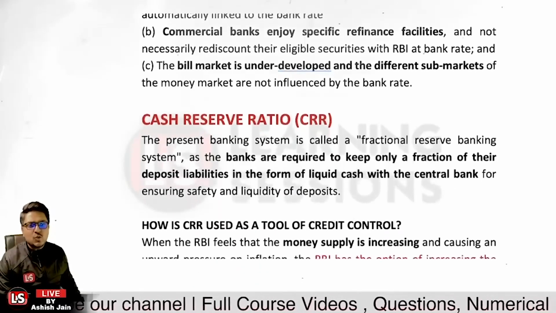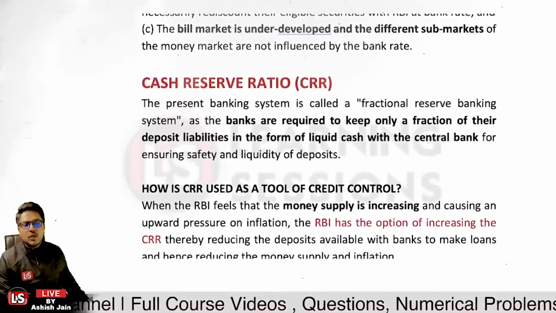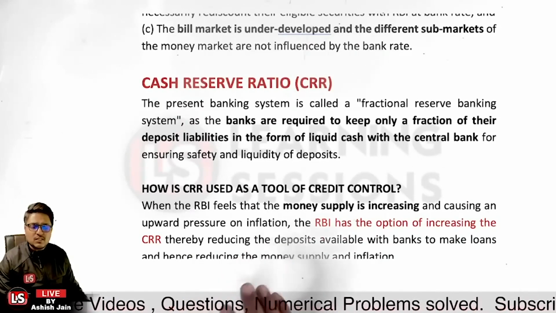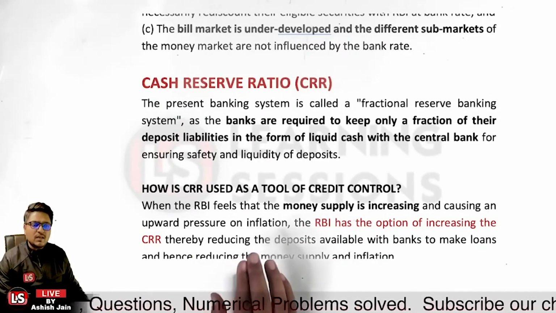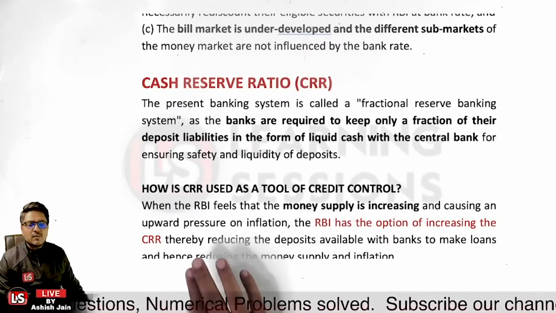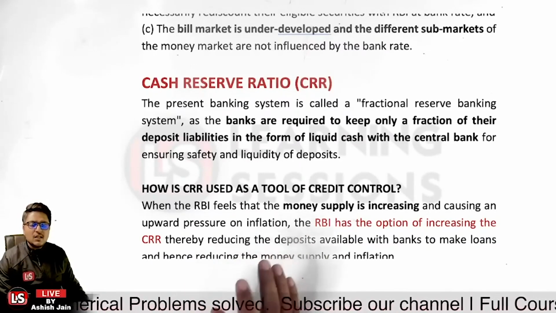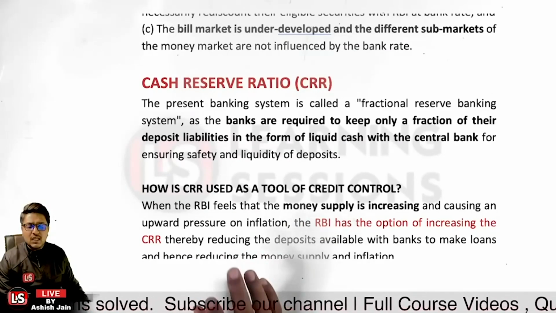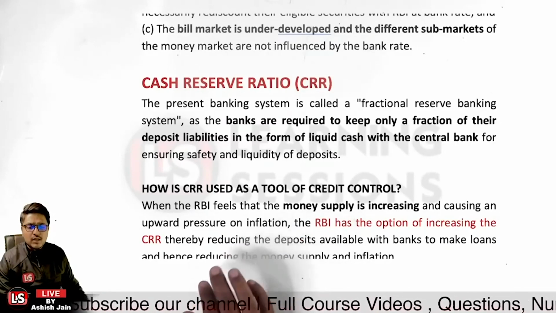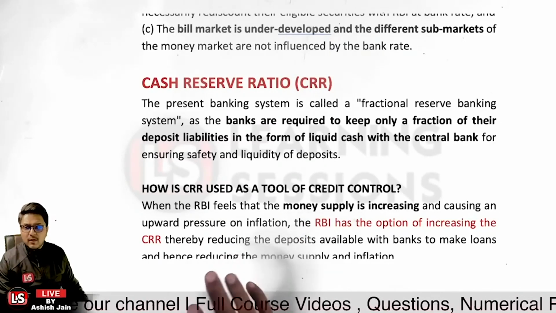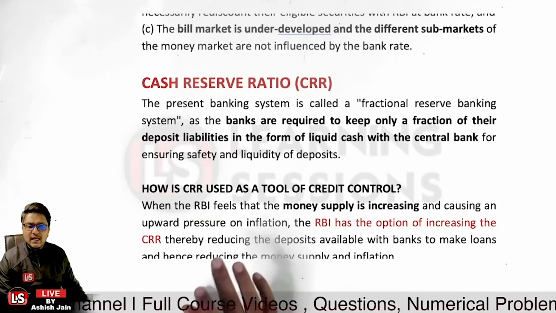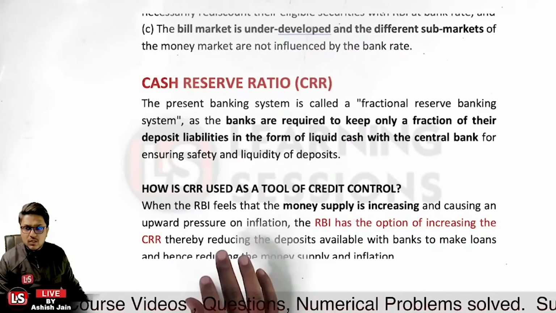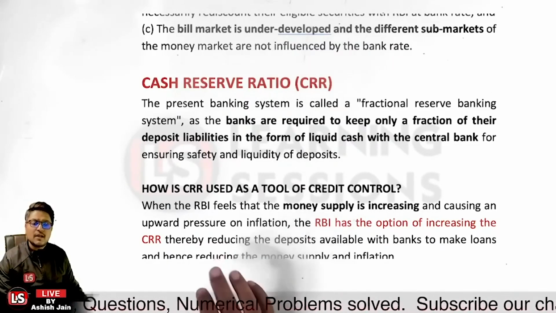And how is the CRR used as a tool of credit control? Now, when RBI feels that the money supply is increasing and wants to suck out the money from the system, the RBI will be increasing the CRR. The effect of increasing the CRR is that the banks would have to maintain more liquid assets, more cash with the Reserve Bank of India, and further they will have lesser funds with them to lend out. That is how the CRR acts as a tool for credit control.